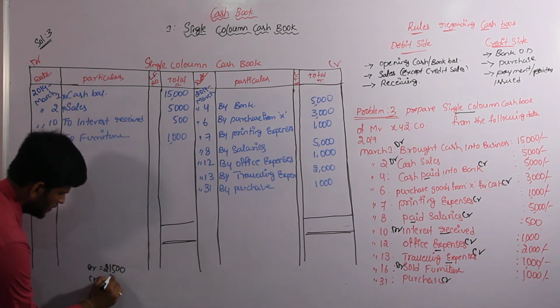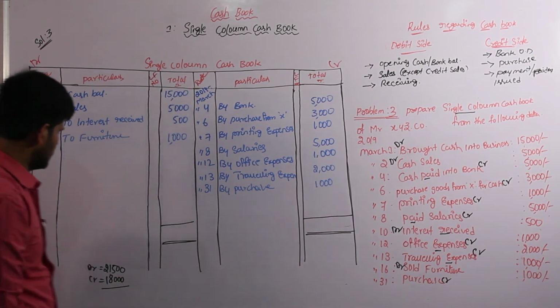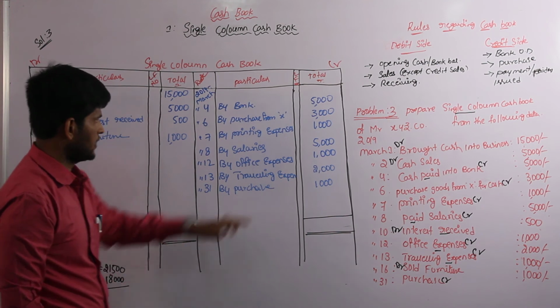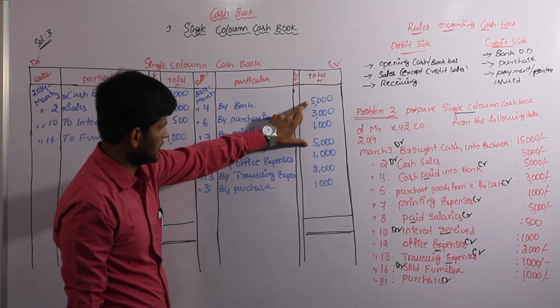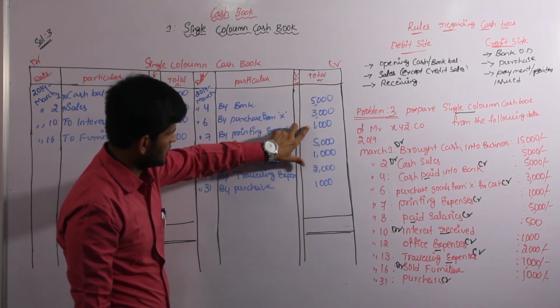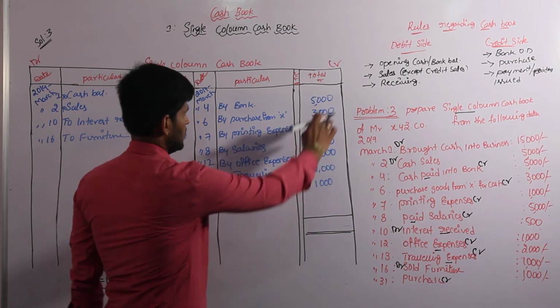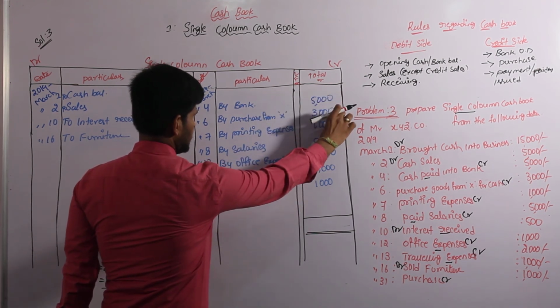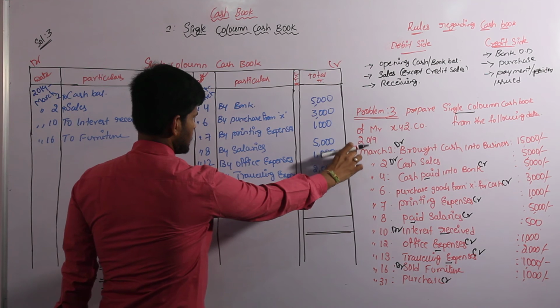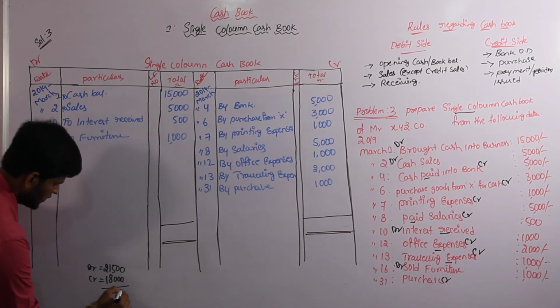Credit side is 18,000. Once again we check: 5,000 plus 5,000, 10,000, 3 plus 2, 15, 16, 17, 18,000. So we have to finalize here.